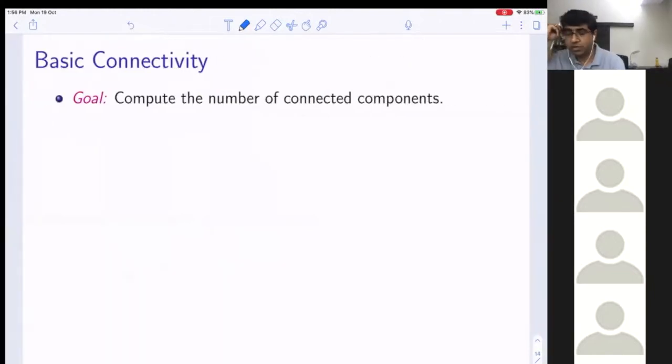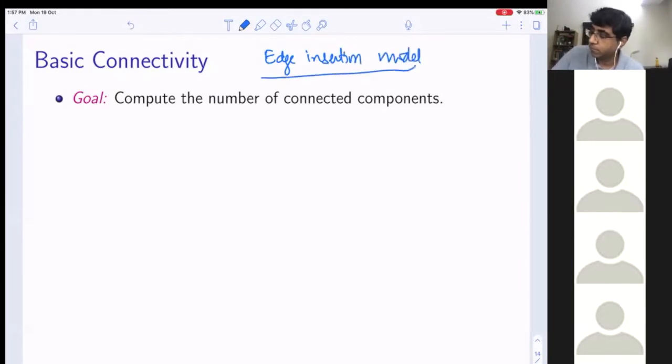So the basic connectivity goal is to compute the number of connected components. What do you think the algorithm should be? Look, we are only in the edge insertion model. All of you know this algorithm. Unweighted or weighted? Unweighted. Then initially there are n components. Whenever an edge comes, if it is between two different components, we add it and merge them. Otherwise, we just ignore it.